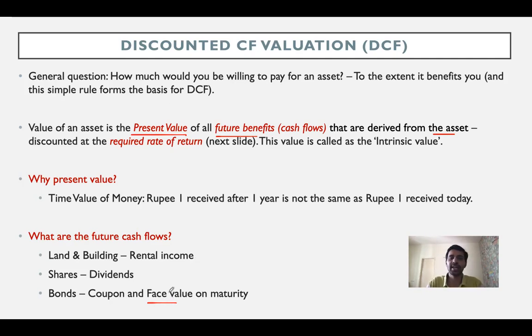In case of bonds, again, face value or the redemption value is known at the time of issue of the bond. Whereas in case of a share or in case of a house property, you actually do not know how much you're going to sell that house property or how much you're going to sell that share for, right? So again, over here, there's an element of uncertainty in case of land and building and shares, whereas there's more certainty in case of bonds, right?